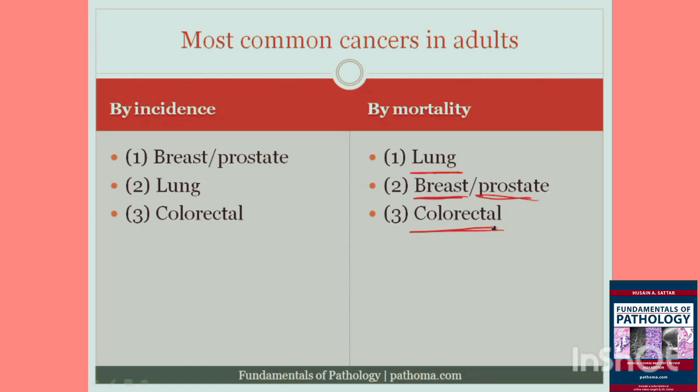And so one of the things that I like to highlight when we look at this list is notice the change. Although breast and prostate are the most common, they aren't the most common killers. And instead, lung, although it's less common than breast and prostate, jumps up to become the number one killer. And I'd like to highlight that because it's an important fact to be aware of, in particular because lung cancer, the vast majority of it is actually due to smoking.